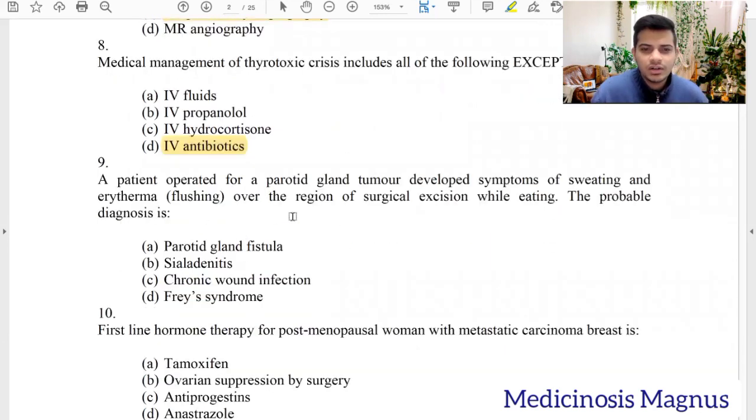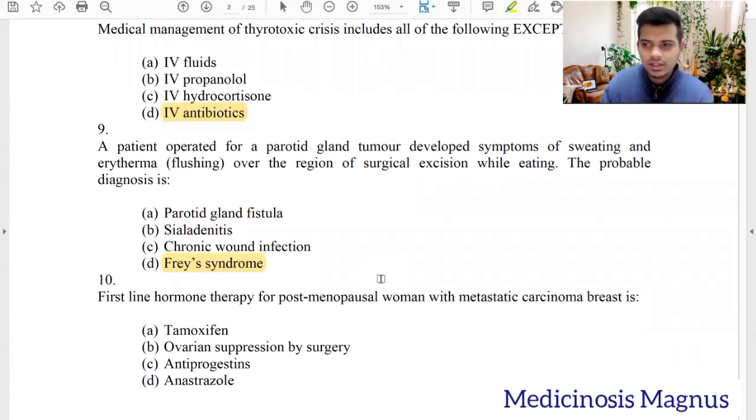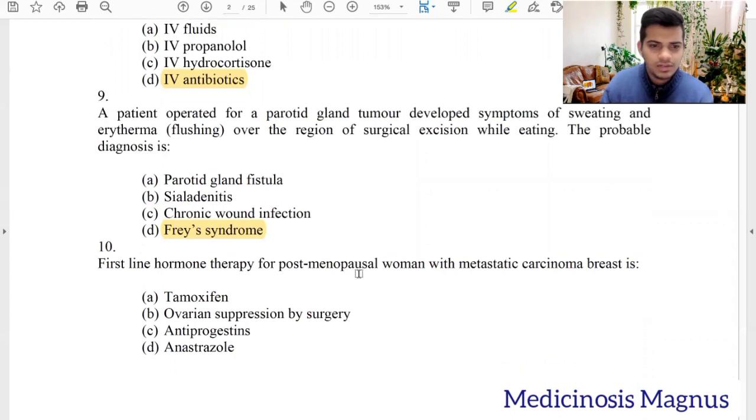A patient operated on for a parotid gland tumor develops symptoms of sweating and erythema over the region of surgical excision while eating. So while eating, the patient is having sweating where the surgery was done. So the probable diagnosis would be parotid gland fistula, sialadenitis, chronic wound infection, or Frey syndrome. So Frey syndrome is gustatory sweating, which is whenever the patient eats, the patient sweats. This is because after a parotid gland surgery, some of the nerves would be excised. So those nerves will regrow again and innervate the skin, causing sweating whenever the patient is eating.